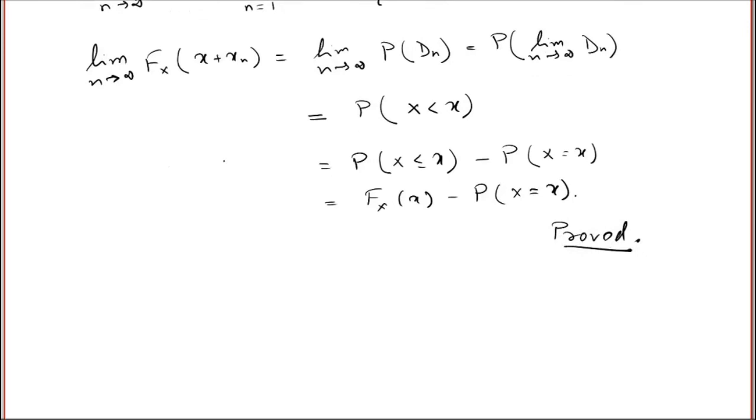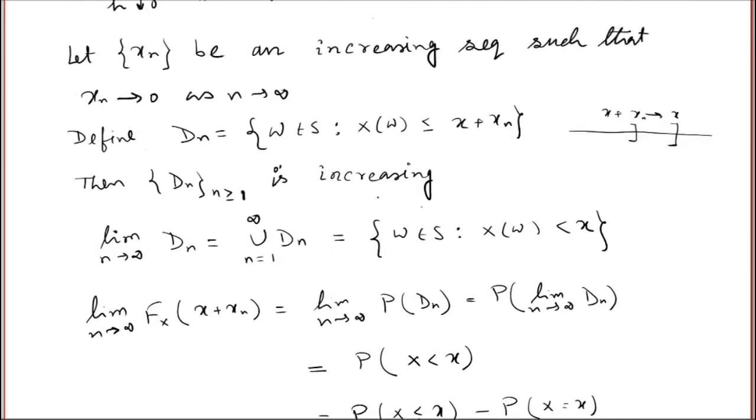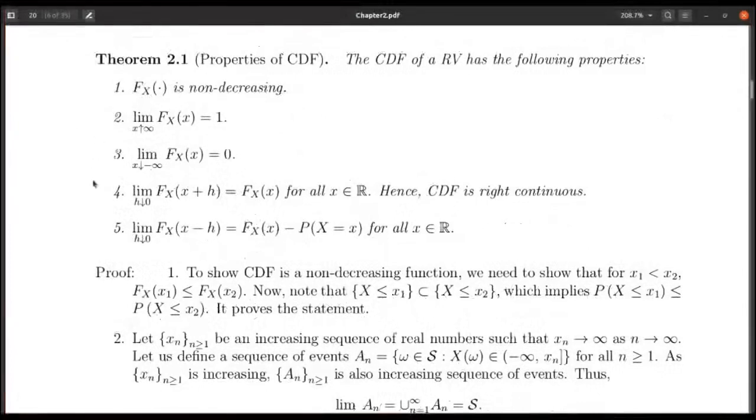Please cross check this one and understand this one. Here I will have strict inequalities. Try to understand, and if you have any doubt, please ask me during the doubt clearing session. So we have shown the fifth property of the cumulative distribution function.